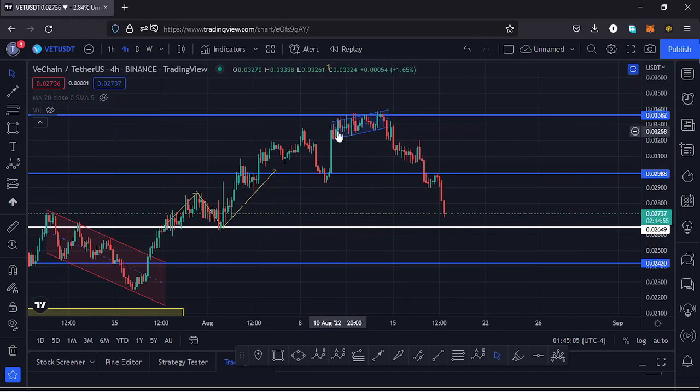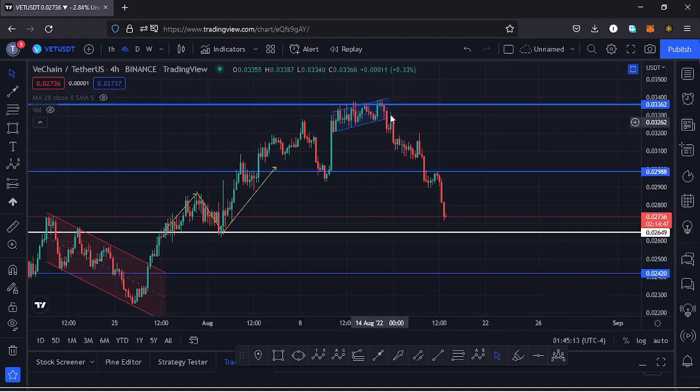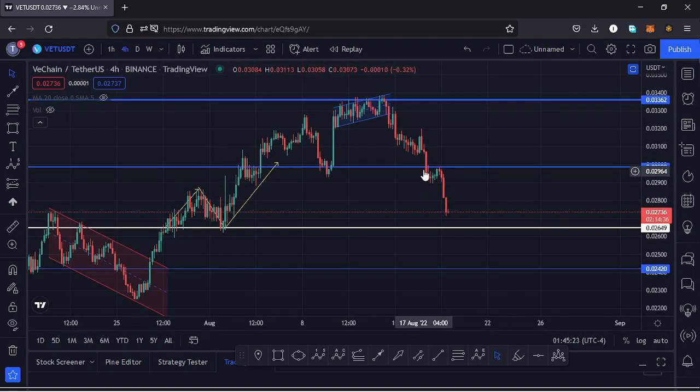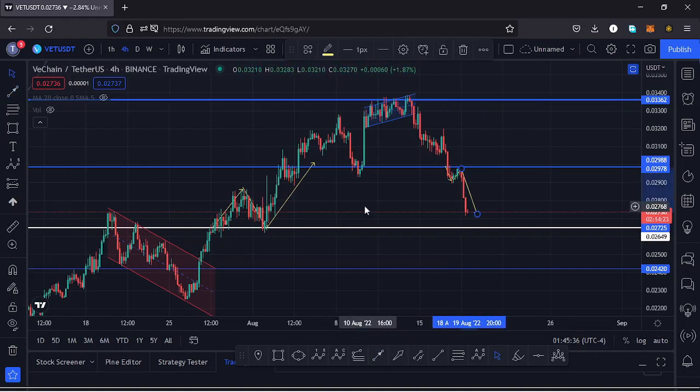and we continued pushing higher. And before we got rejected at the key area of resistance at around the $0.03362 mark, we had been trading within this channel, which is over here, and we managed to break out of that channel to the lower side, and from there we have continued seeing lower prices. We have also lost a key area of support at around the $0.029 mark. We even saw a retest of that key area of support, which is the move right here.